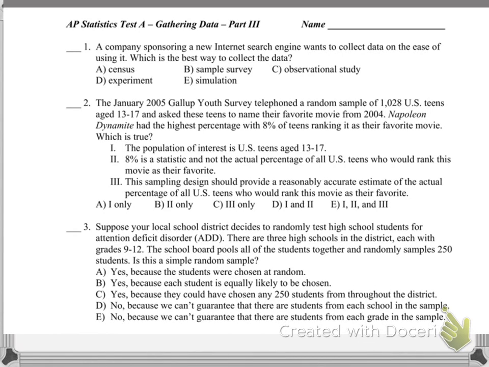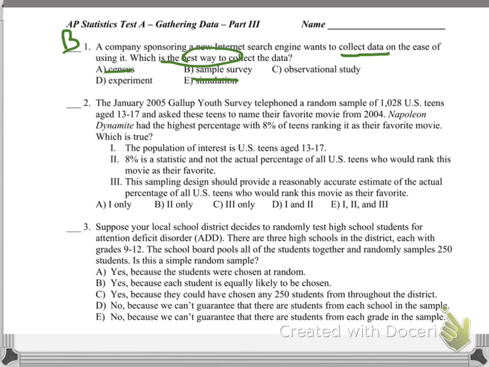All right, so this video is going to be on all the multiple choice and then number 11 because it ends up being a good fit. All right, so let's go talk about this. One, I want to see that we are collecting data. The way we collect data is not through a simulation, and it's not with a census. It's either a sample survey, an observational study, or an experiment. So which one of these is it? Do you see that they want to get people's opinion? So it's going to be a sample survey.